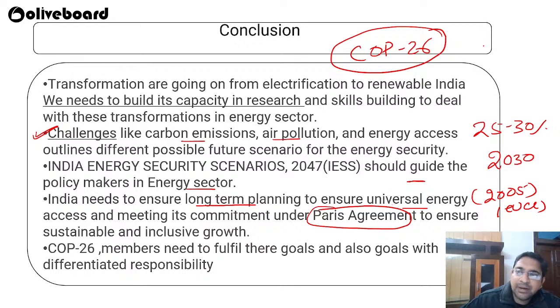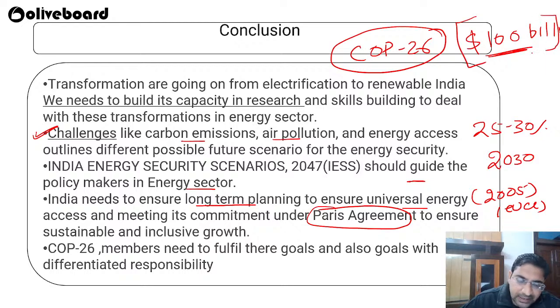During the Paris Agreement, it was agreed that the developed world would provide $100 billion every year for this purpose. But still the developed world is not providing that much money, and they are not honoring their commitment. But India is still on track to achieve its own target, right? India has given its target, and India is on the verge of achieving it.